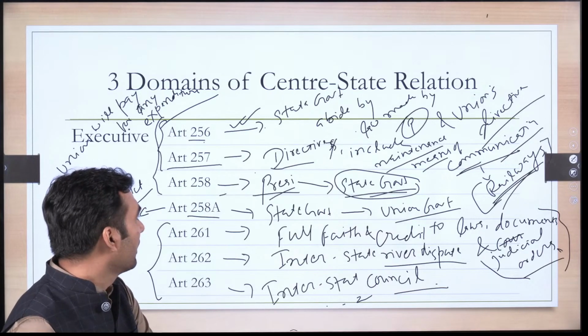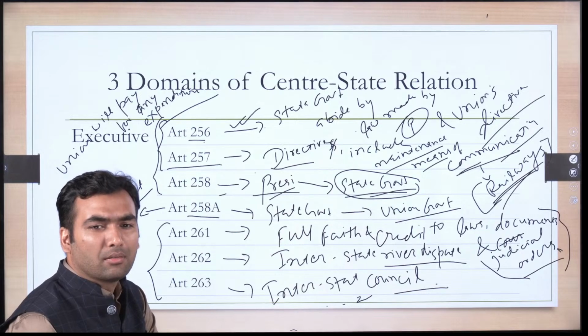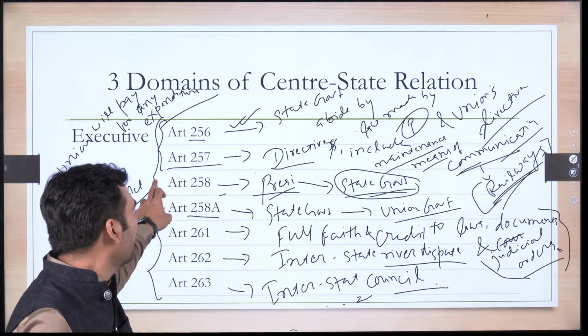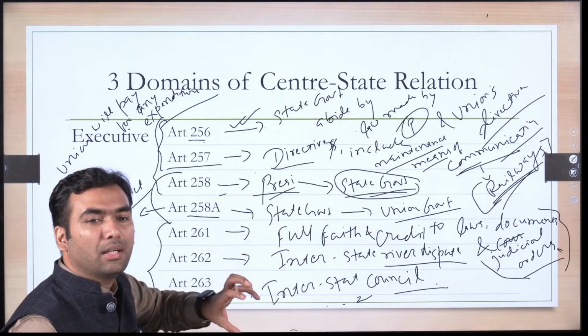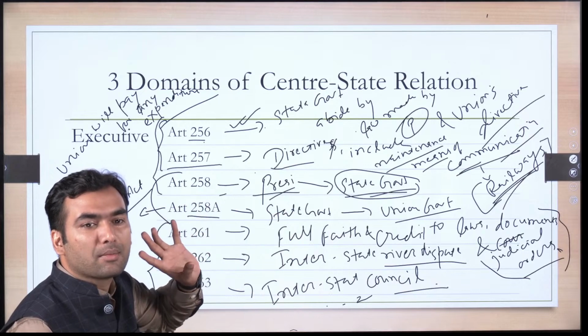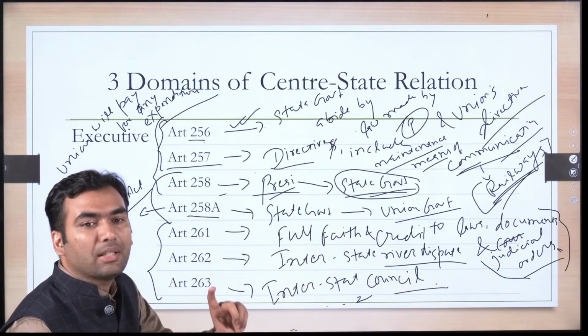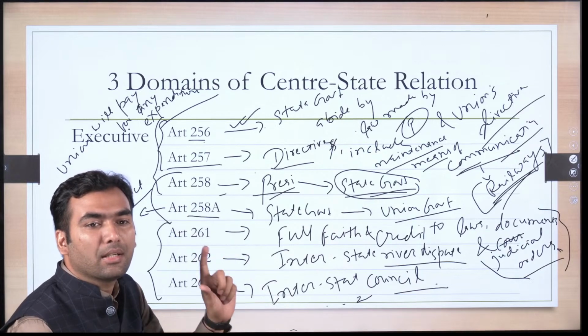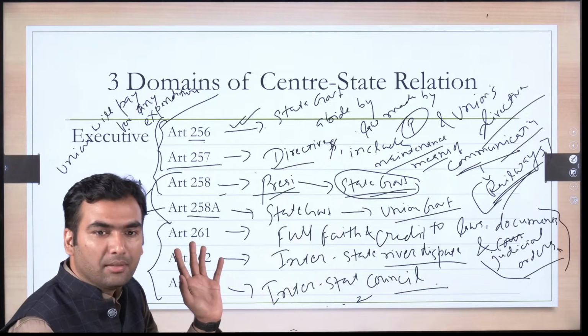There is, like, president can devolve with prior consent. At least in article 258 and 258A, there is an element of consent involved. But the first two articles, you can very clearly mention that these are the articles which are reflecting centralizing tendency in our federal system. Is it clear?